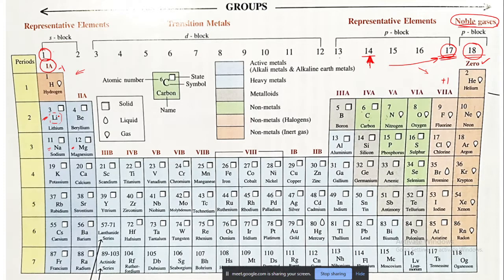Fluorine, chlorine, bromine. Yes, sir. So all these are non-metals. Towards the right side they are the non-metals, and this side you have highly metallic character. Some of these elements may show both metallic and non-metallic character. Then we will say that it is a metalloid.